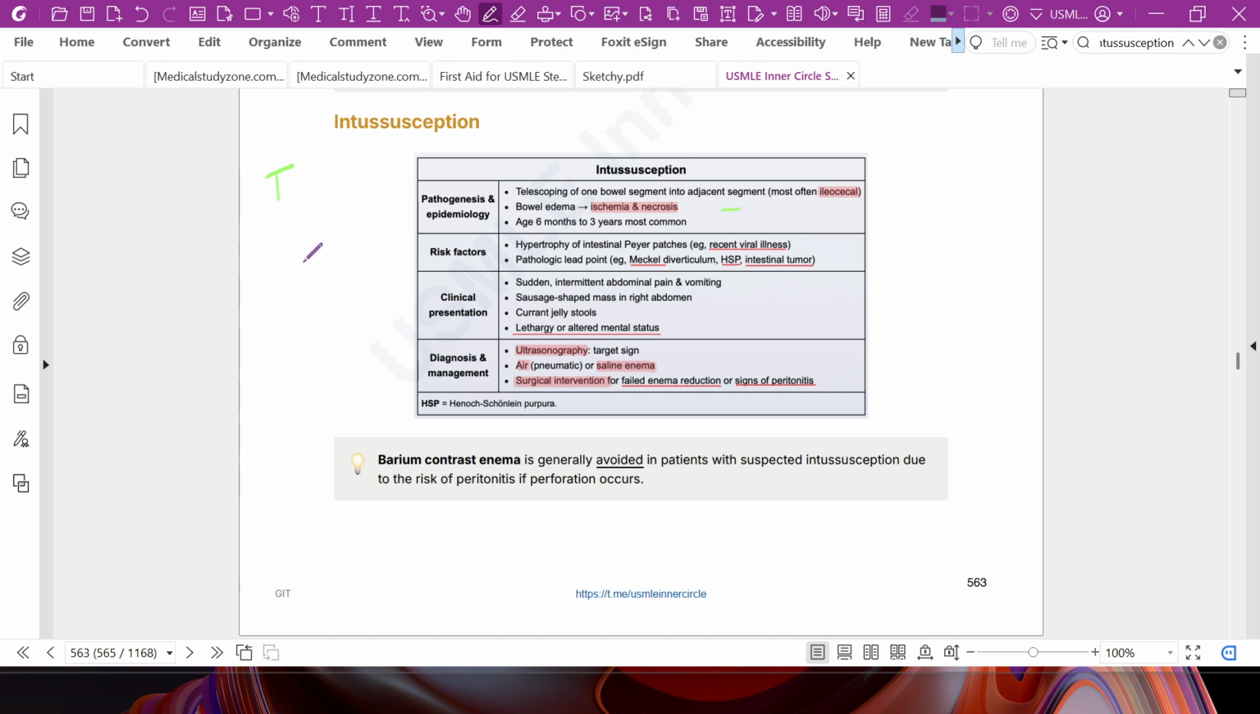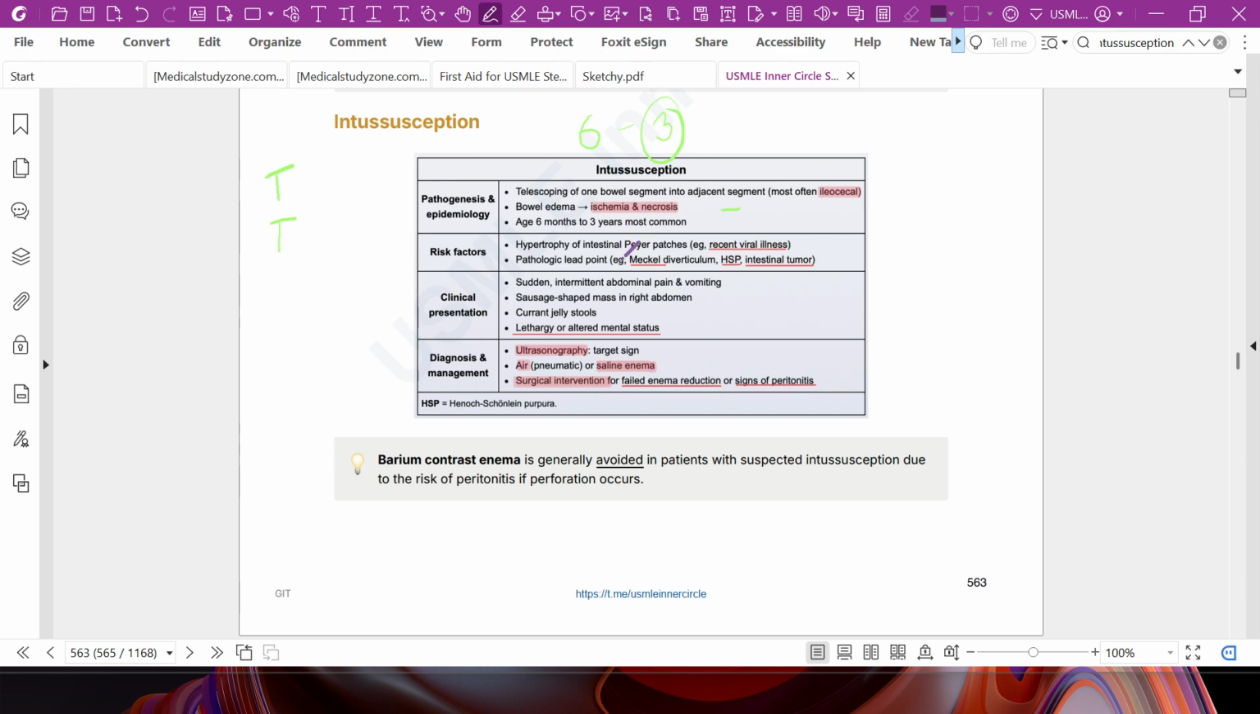In intussusception, if we do the ultrasonography, we can see the target sign. It can cause bowel edema, which leads to ischemia and necrosis. The common age group is 6 months to 3 years.